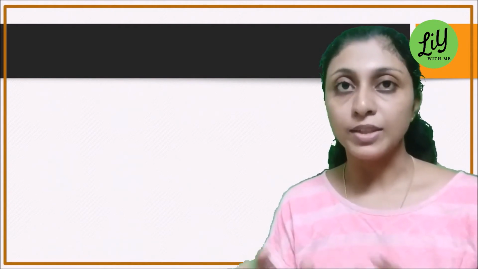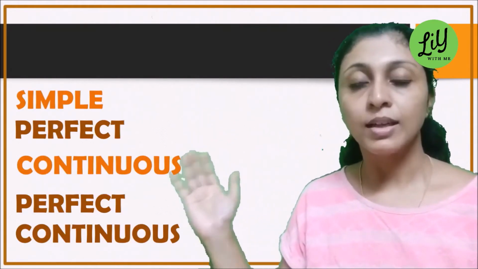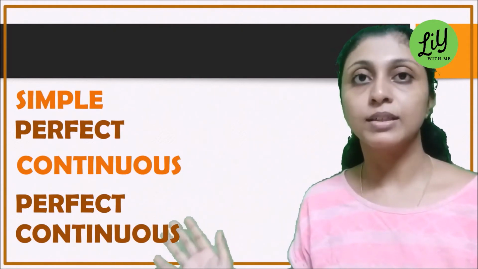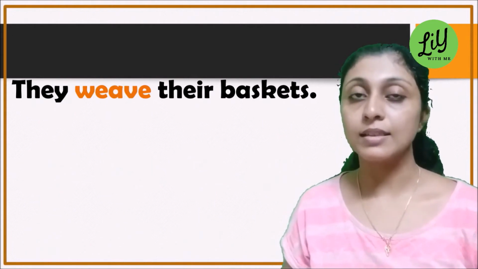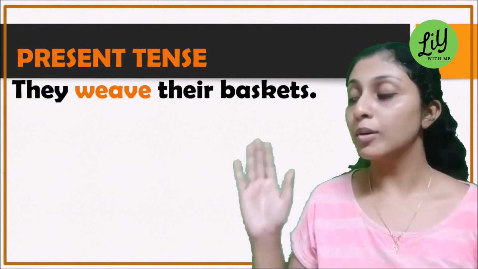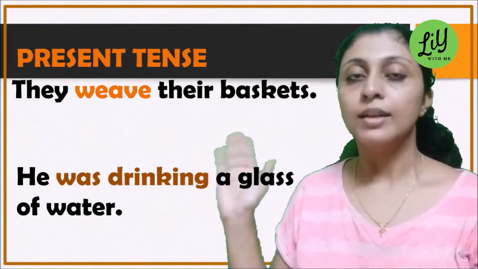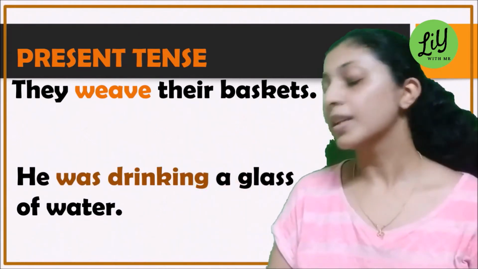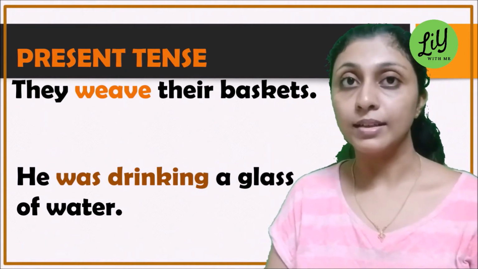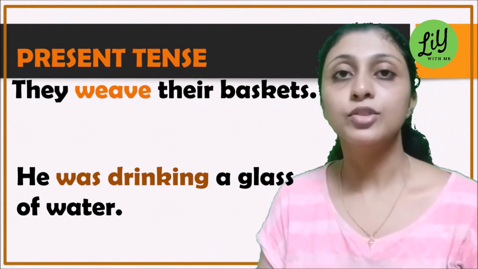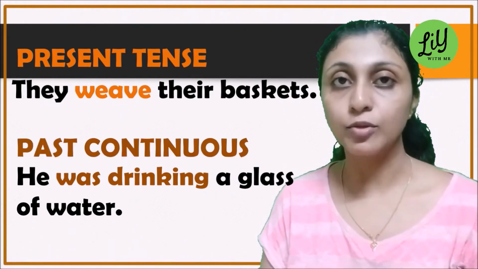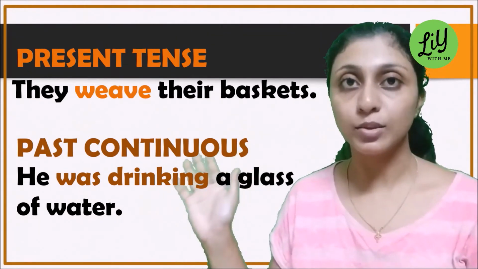Now let's discuss the different tenses. Depending upon the duration of the action, each of these tenses can be of the following forms. They can be in the simple form, the continuous, the perfect, and the perfect continuous form. They weave their baskets. This sentence is in the present tense because the verb weave is in the present tense. He was drinking a glass of water. Here the verbs are was and drinking. Was is in the simple past and drinking is the present participle of the verb, and therefore this sentence is in the past continuous tense.